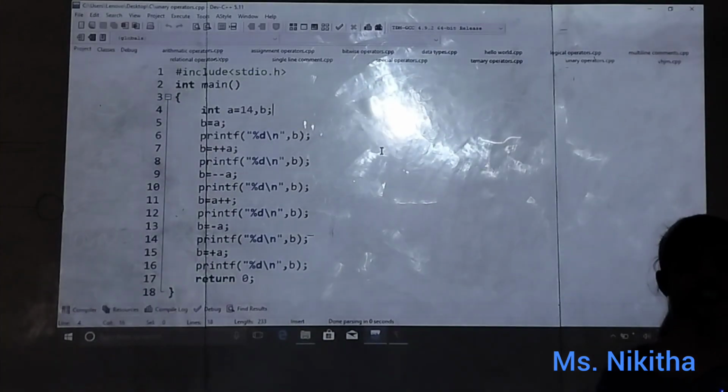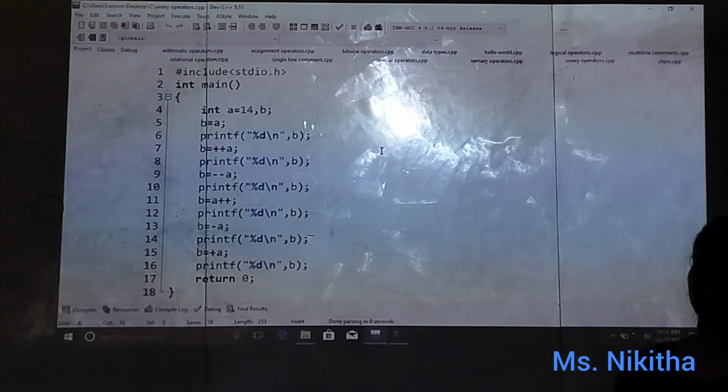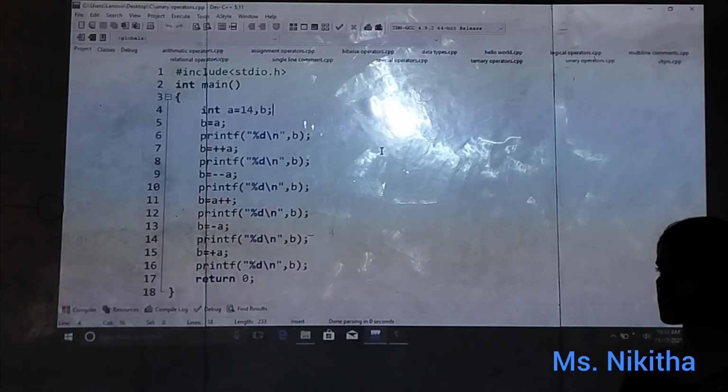So what are unary operators? It is nothing but increment, decrement, plus and minus. Unary indicates the operations which are going to happen on a single value. That is, if we perform any operation on a single value, that is called a unary operator.